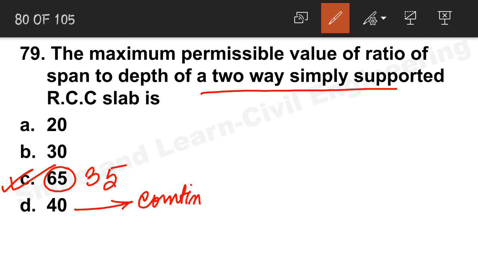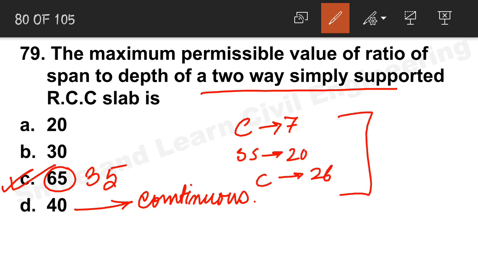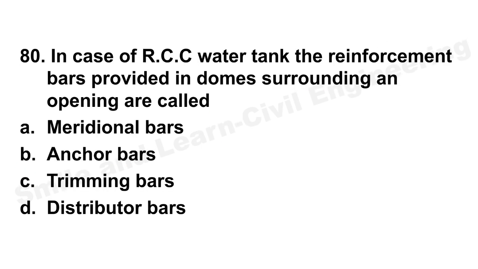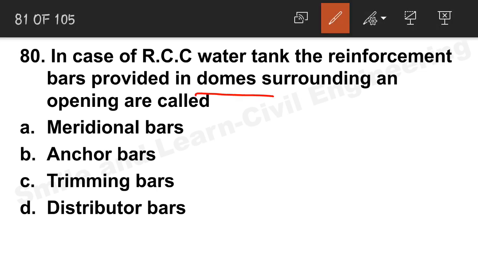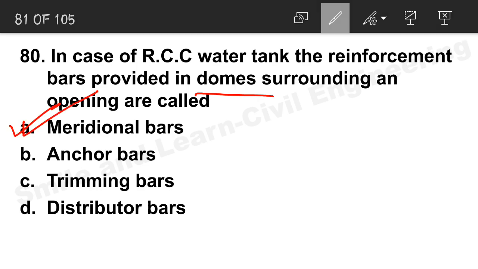And we know that in case of beams, for cantilever it is 7, for simply supported it is 20, and for continuous it is 26. Need to remember these values, span by depth ratio. Next question, in case of RCC water tank, the reinforcement bars provided in domes surrounding an opening. In case of domes, meridional stresses come, so we will have to provide meridional bars. So option A is the correct answer.